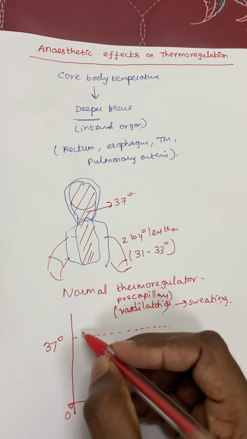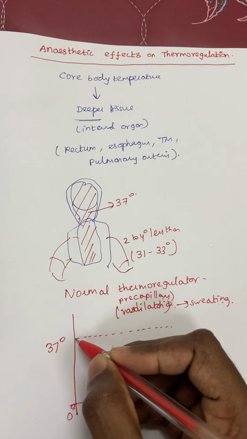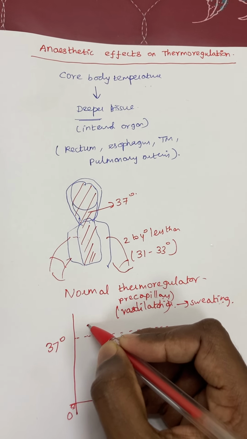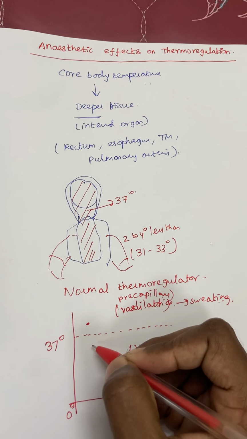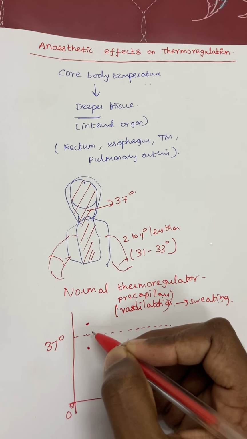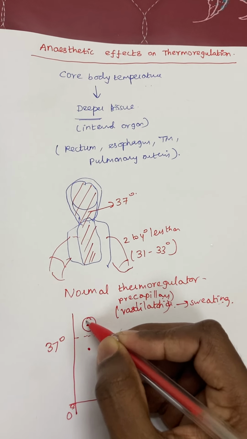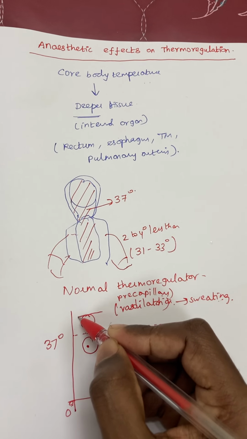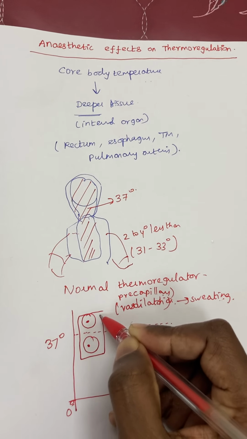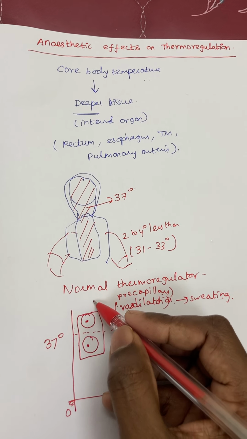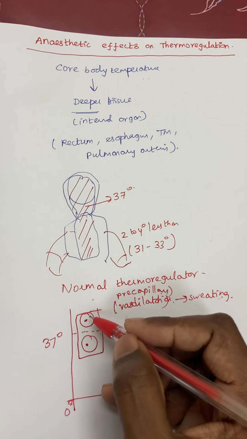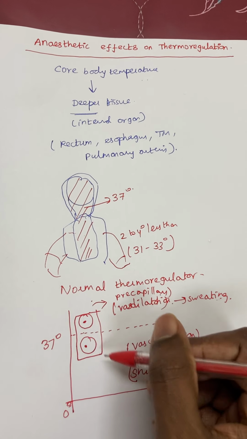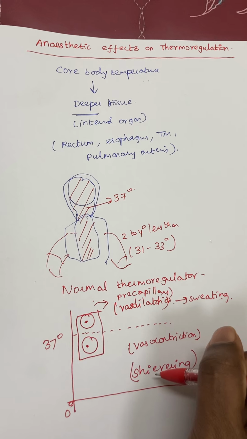Normal body temperature is 37 degrees centigrade. Within about 0.5 degrees above and below, normal thermoregulation is able to withstand the changes. When the change crosses that range above, it causes sweating; below, it causes vasoconstriction and shivering.